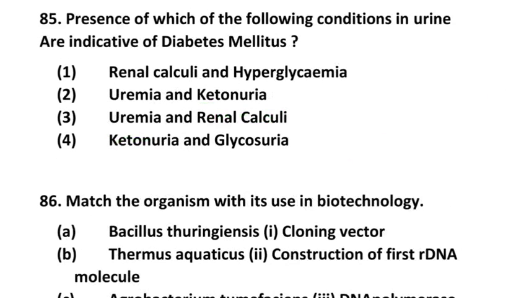Next question number 85. The presence of which of the following conditions in urine is indicative of diabetes mellitus? Option 1, renal calculi, hyperglycemia. Option 2, uremia, ketonuria. Option 3, uremia, renal calculi. And option 4, ketonuria, glycosuria. So the right option is the fourth one. Ketone bodies in the urine and glucose in the urine, so that is the right option. Fourth one is the correct answer.